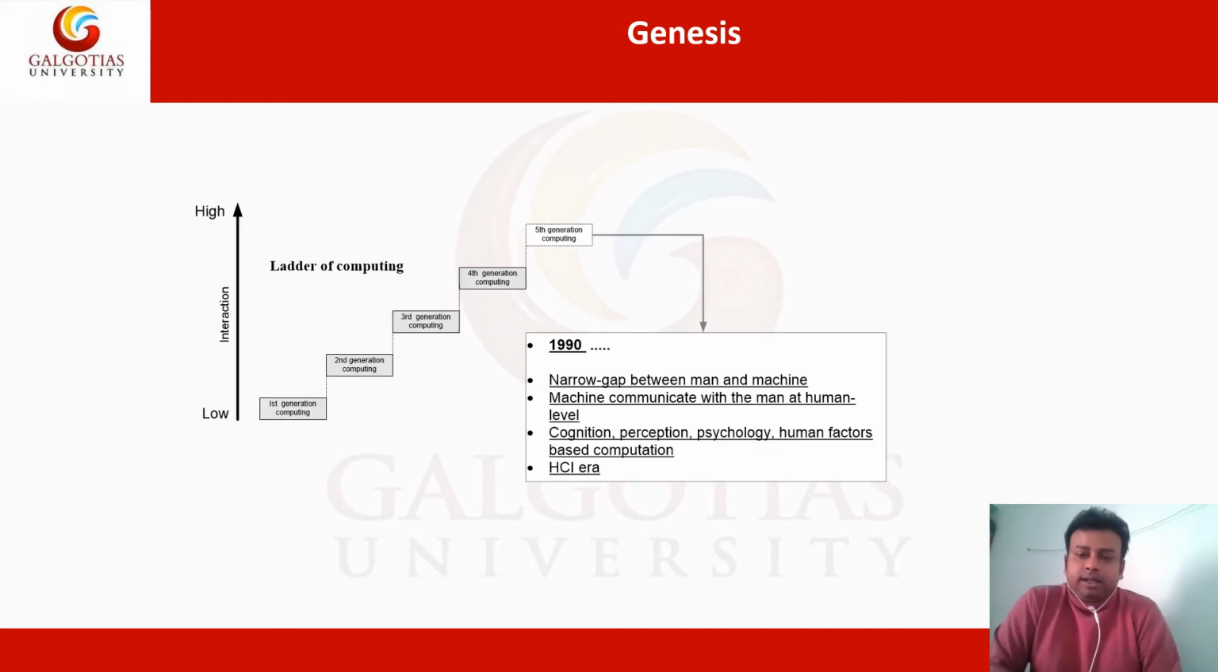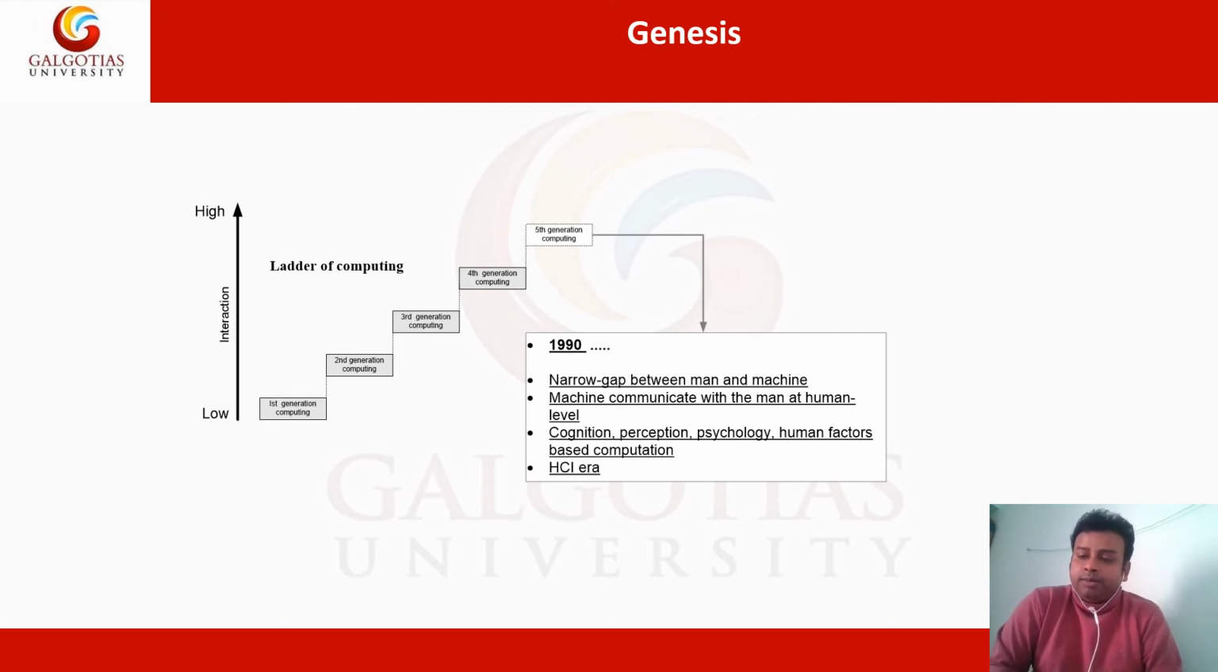Next generation started from 1990. The gap is very reduced. Now man and machine easily communicate. Machine communicates with man at the human level. Whenever we are designing systems, we keep in mind cognition, perception, psychology, human factors. You can say this is the human computer interaction era.